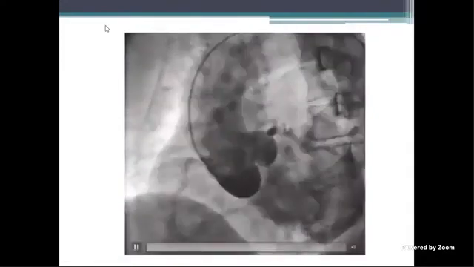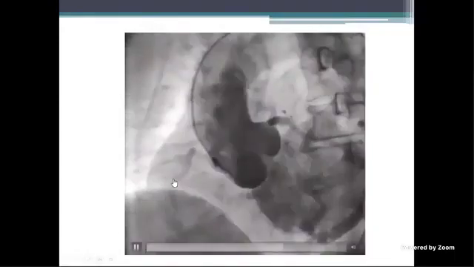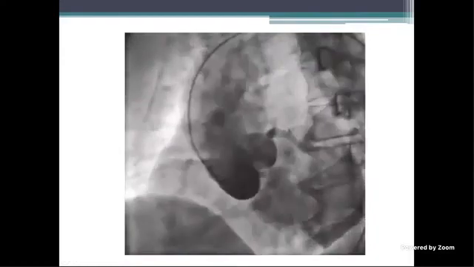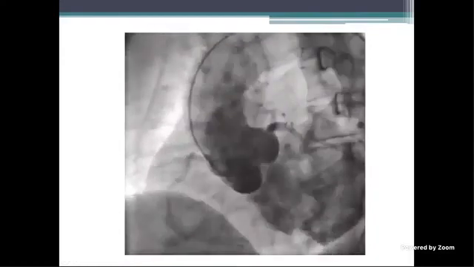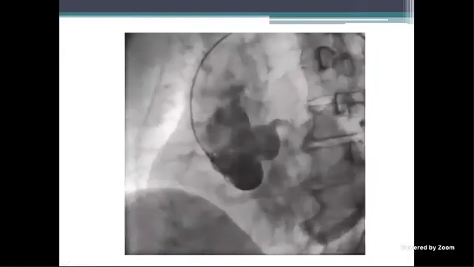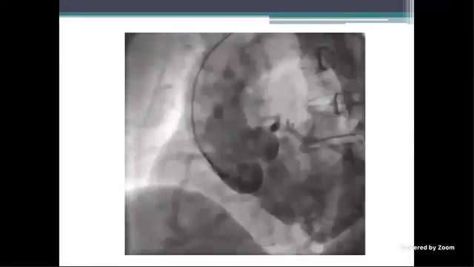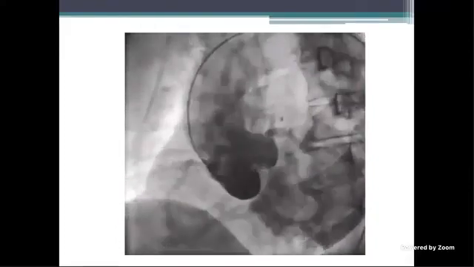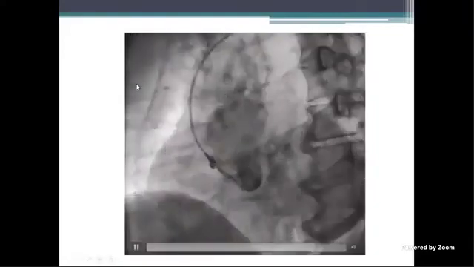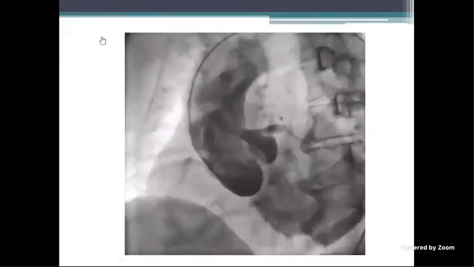Here we can see two cusps. Most probably the pigtail is in the non-coronary sinus, and we can see the origin of both RCA and LAD, and we can see there is regurgitation of contrast into the chamber which is connecting to the aorta.